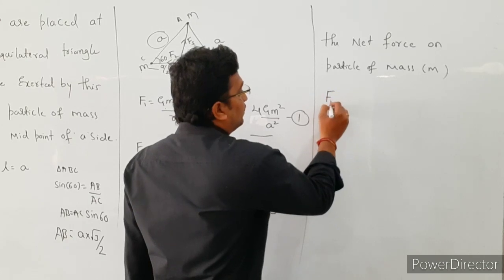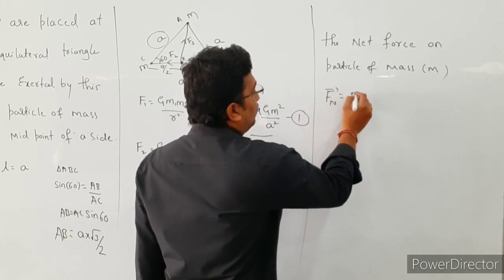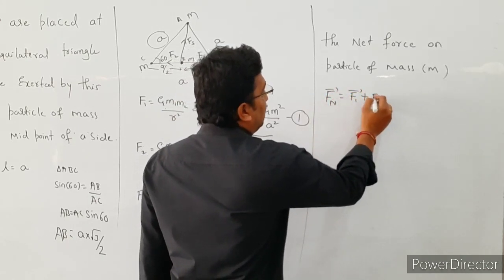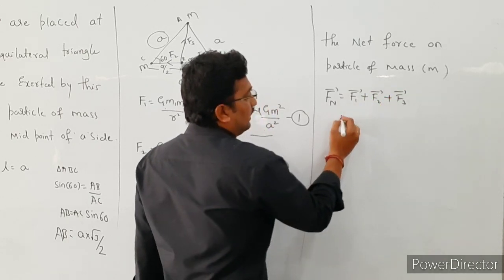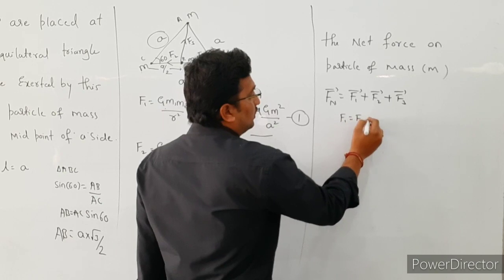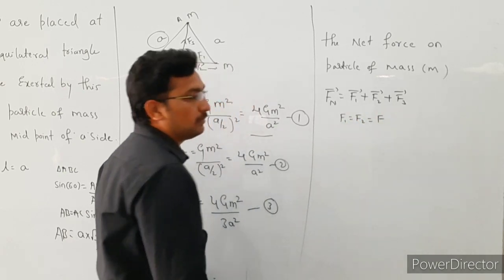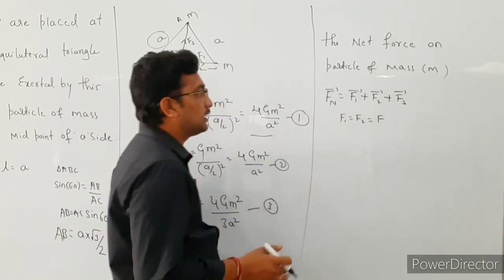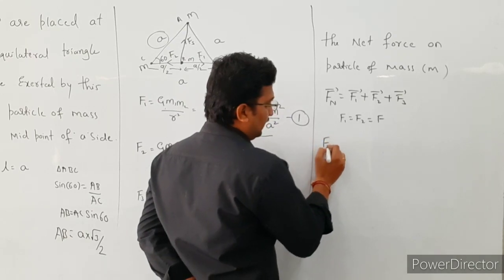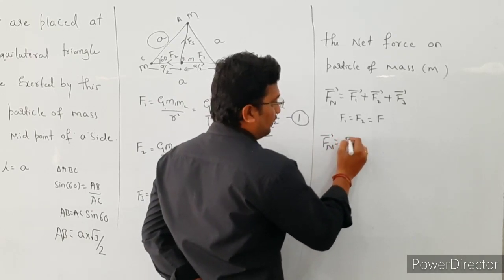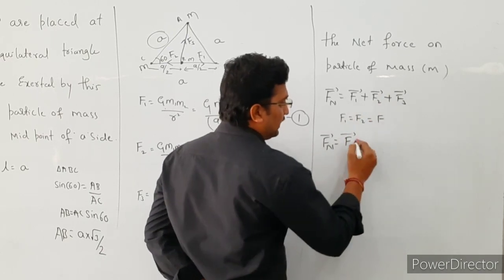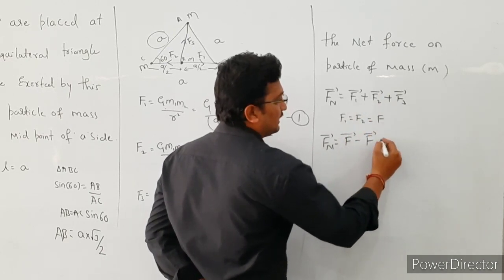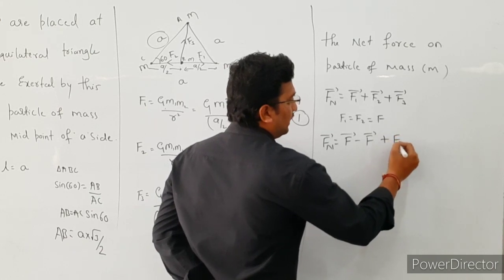Okay, see here, the net force acting on this particle is equal to F1 plus F2 plus F3, right? In this case, F1 and F2 both are equal in magnitude. Let us assume that is F, but in opposite direction. So the net force is equal to F1 value, that is F, plus F2 value, in opposite direction, that is minus F, plus F3.